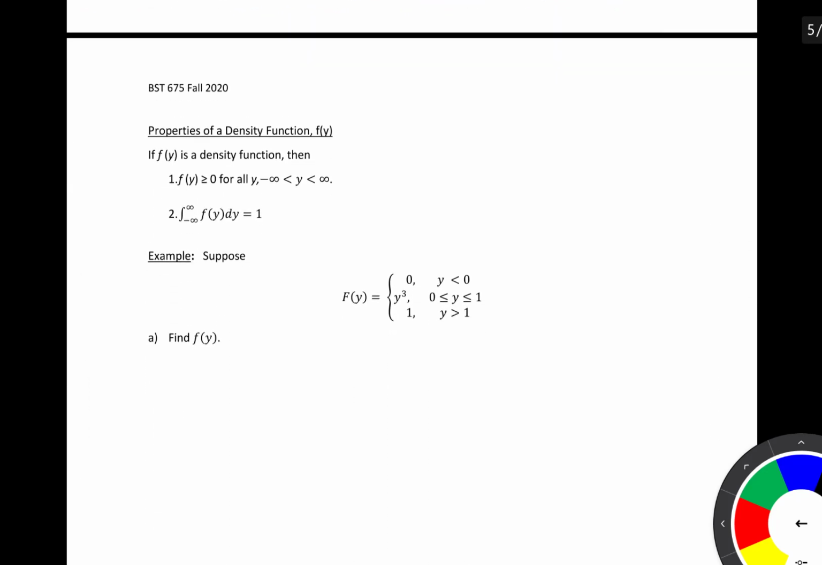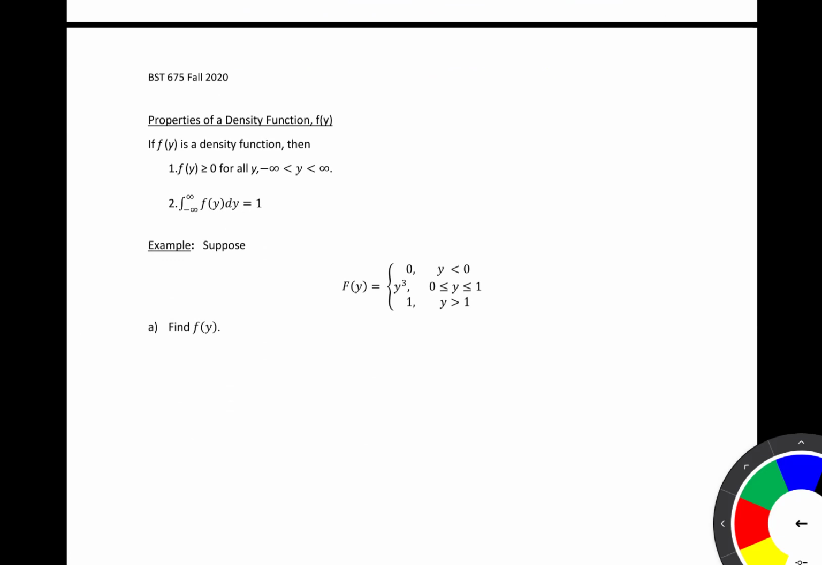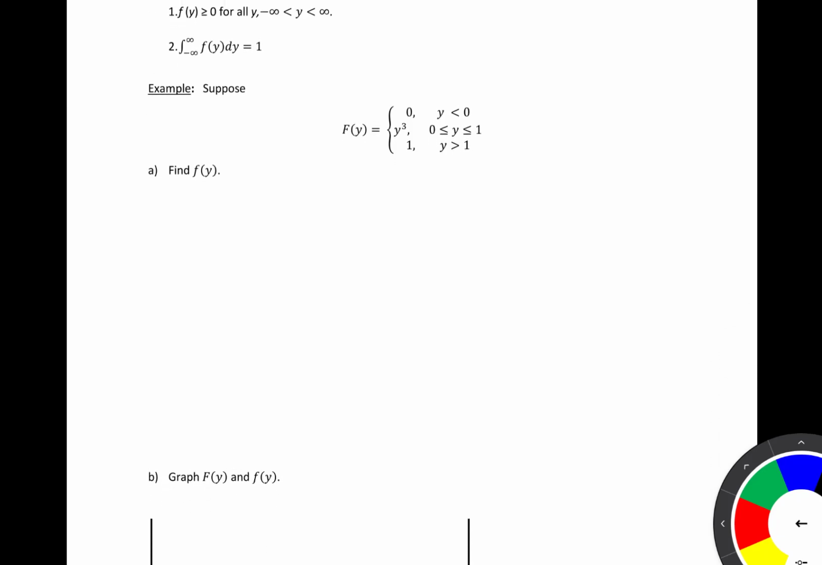All right, so we have some more properties here. And these properties come directly from what we just saw. So let's look at an example to see how we can start with the CDF and then get to the PDF. In this example, we are given a CDF, and again, we're going to find the PDF. Remember that our PDF is equal to the derivative of our CDF with respect to y. So here we have that f of y is equal to the derivative of the CDF with respect to y.